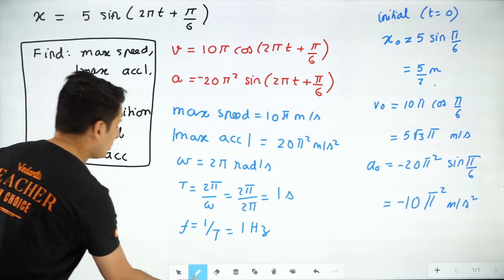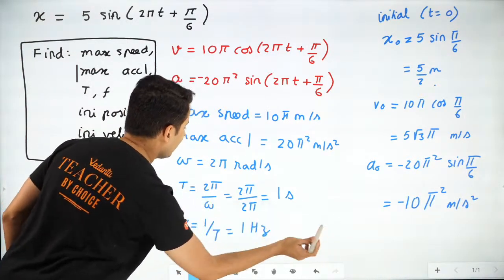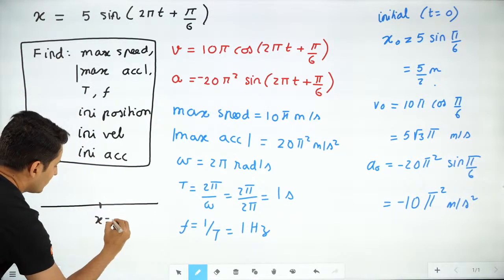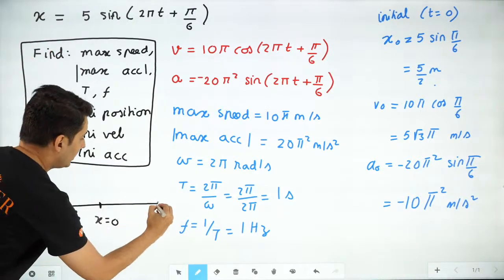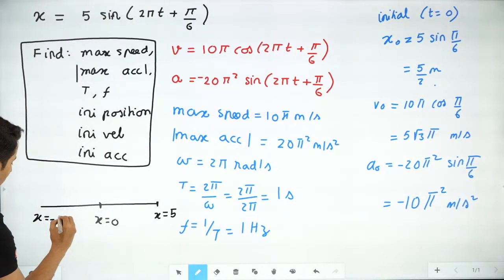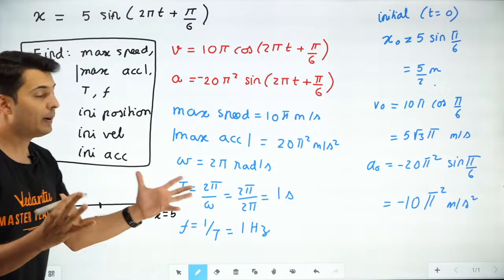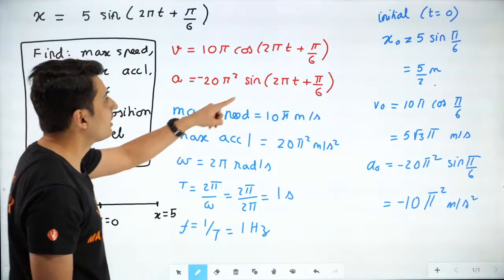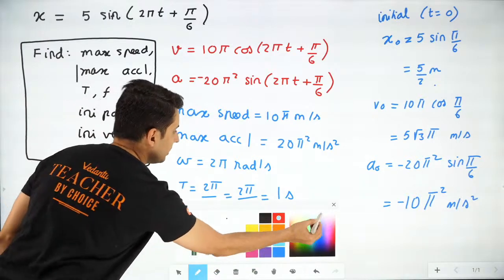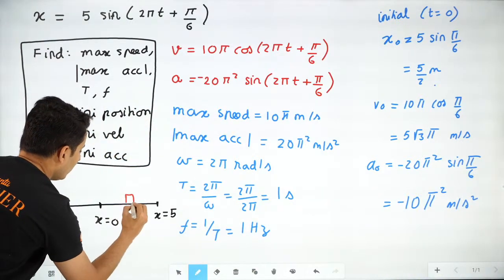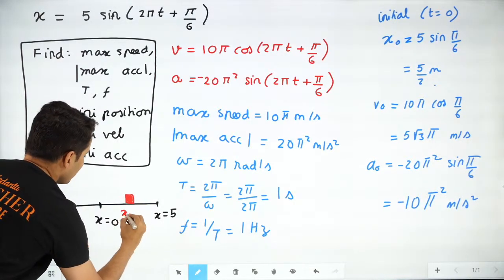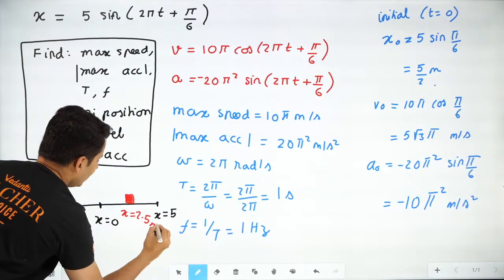Now, if one had to visualize how it looks, I will show it to you. Don't worry, I'll show it to you. If this is x equals 0, what is the amplitude? Amplitude is 5. So x equals 5 is here and x equals minus 5 is here. So you know where that particle is? Initially, it is at 2.5 meters, so the block is somewhere over here. It is at x equal to 2.5 meters.